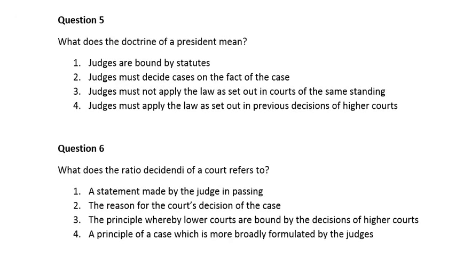Question 5. What does the doctrine of precedent mean? Number 1, judges are bound by statutes. Number 2, judges must decide cases on the facts of the case. Number 3, judges must not apply the law as set out in courts of the same standing. Number 4, judges must apply the law as set out in previous decisions of higher courts. So guys, the correct answer is number 4, which says judges must apply the law as set out in previous decisions of higher courts.